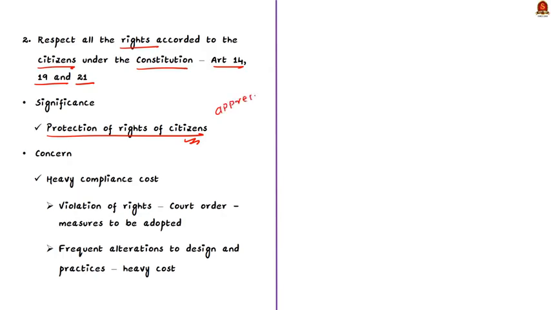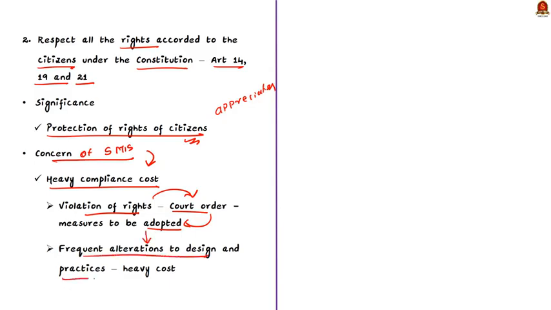However, the social media intermediaries expressed concerns that this would amount to heavy compliance cost. How is this? See, if the social media intermediaries violate this obligation, then they will be tried in courts. Right? And the courts will suggest different measures to be adopted by the social media intermediaries to avoid violations in the future. Right? So, the social media intermediaries are saying that frequent alteration to the design and practice of the platform will result in heavy compliance cost. This is about the second obligation and its significance. Now let us see the third one.